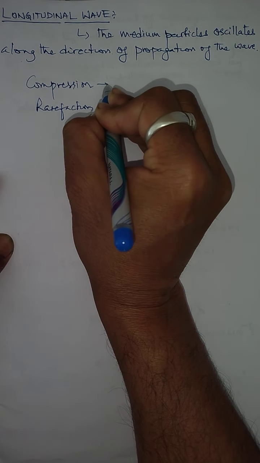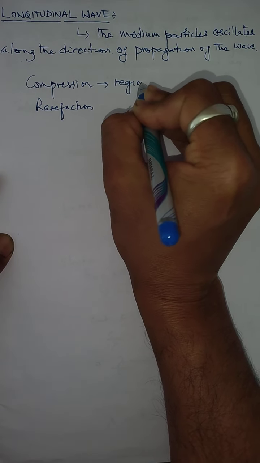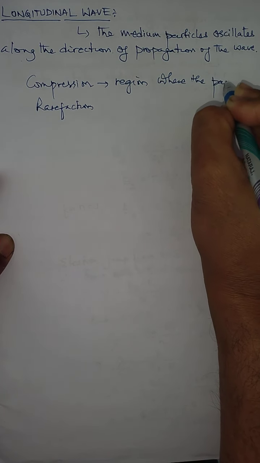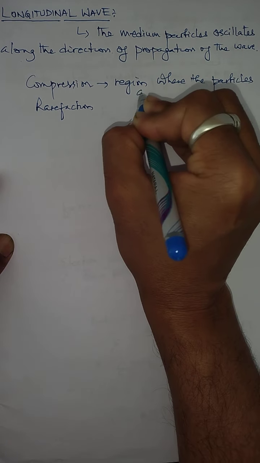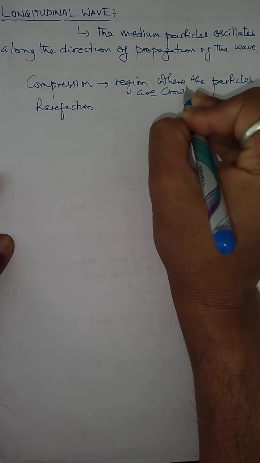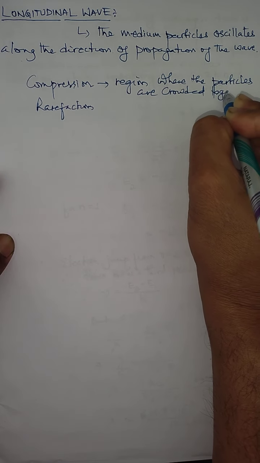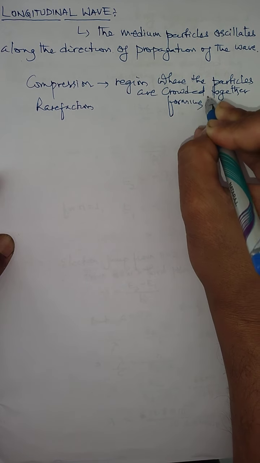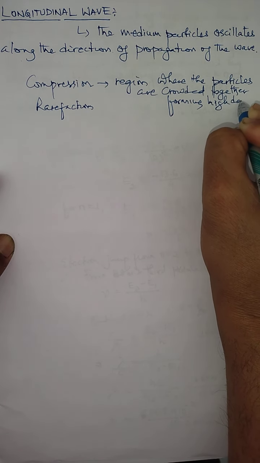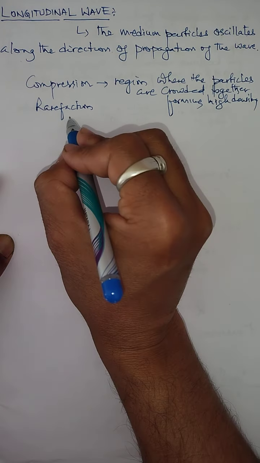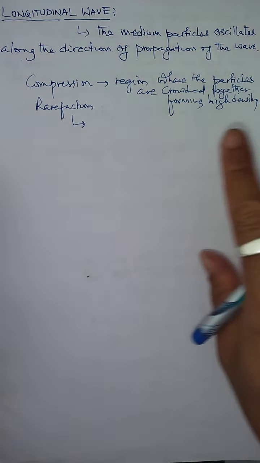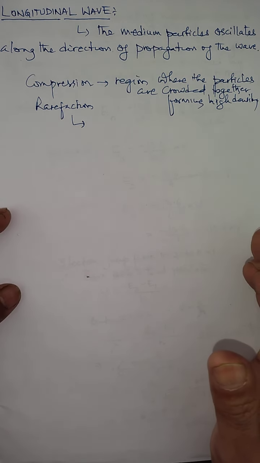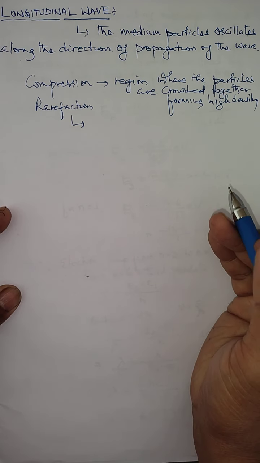Compression is simply a region where the particles are crowded together, forming high density or more density. But there is a region where the particles are separated away from each other, where the particles are not gathered too much, forming a region called rarefaction.